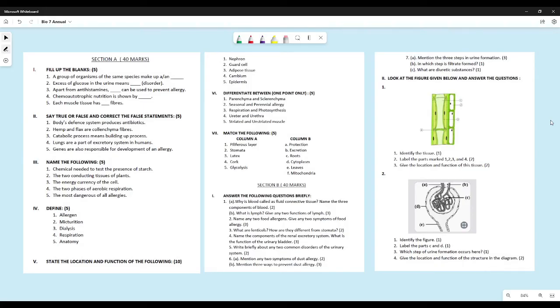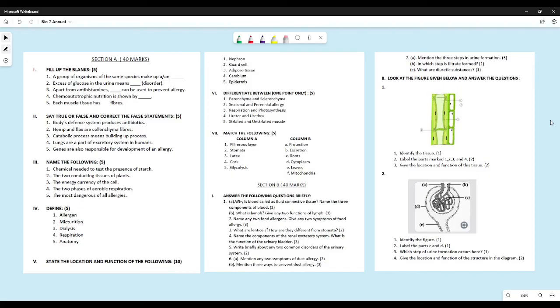Okay. Now name the components of the renal excretory system. Renal excretory system has a pair of kidneys, a pair of ureters, a urinary bladder and urethra. Those four are the components of the renal excretory system. That is all you needed to write. Many of you wrote renal artery, renal vein. No, they are not part of renal excretory system. Renal artery and renal vein are part of circulatory system. All the arteries and veins belong to the circulatory system.